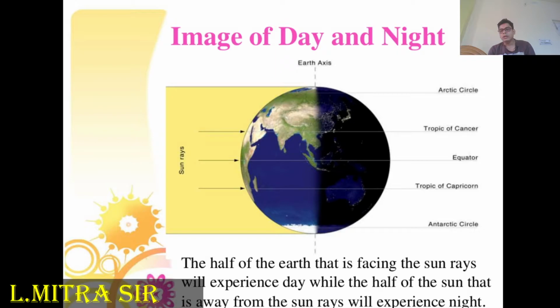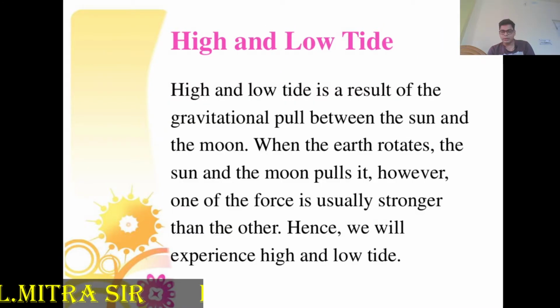Due to the Coriolis force, winds can deflect from one area to another. Tides, low and high, occur on the coastal areas of the earth's surface.